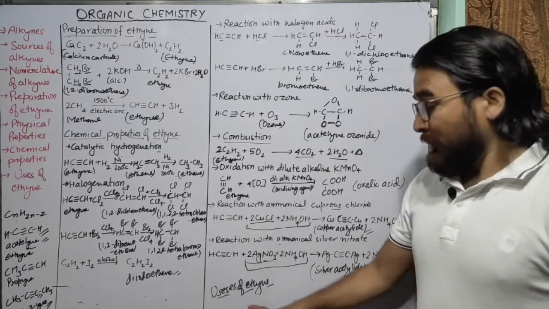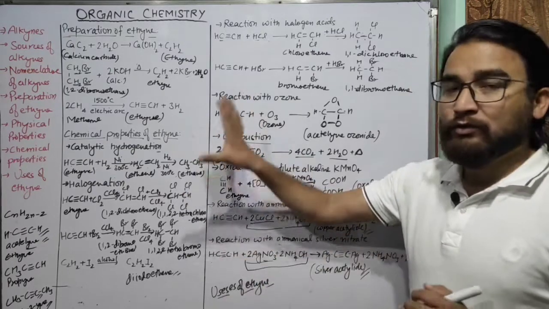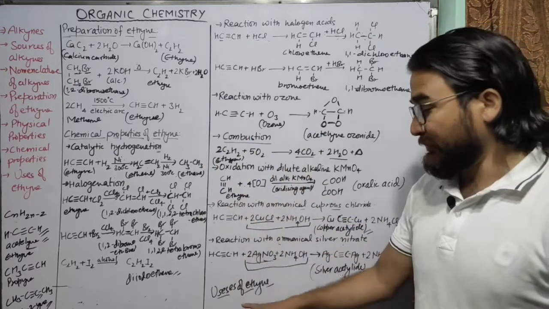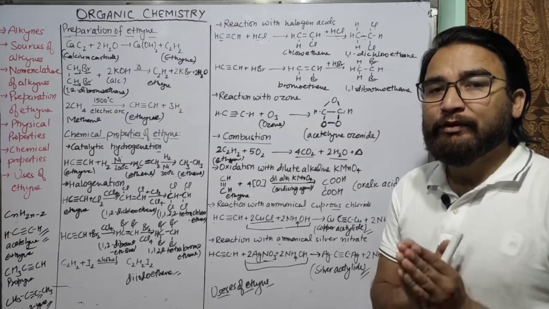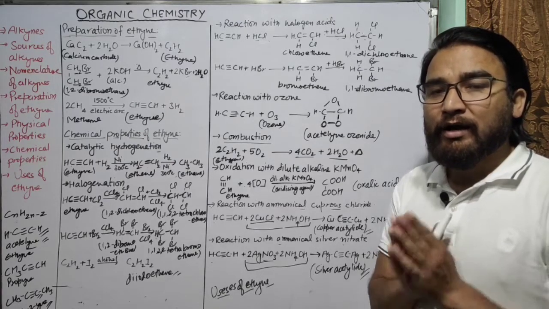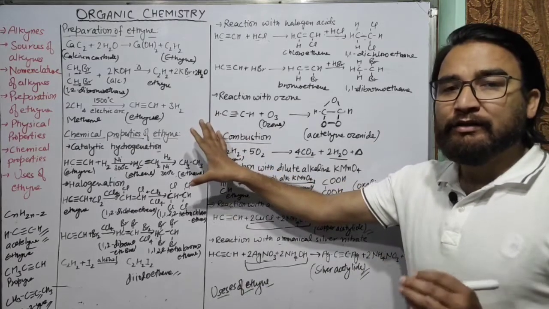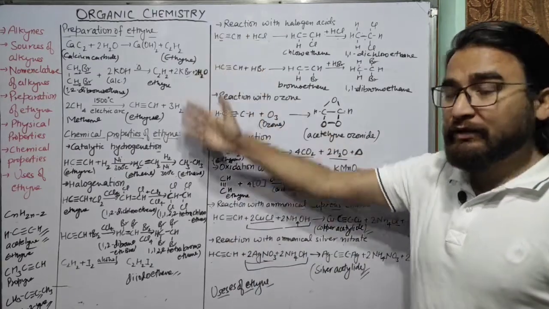The first is, it is used in oxygen acetylene welding. It is used in gas welding, which is known as oxygen acetylene welding. The next is artificial ripening of fruits. It is also used in the manufacture of many organic compounds.